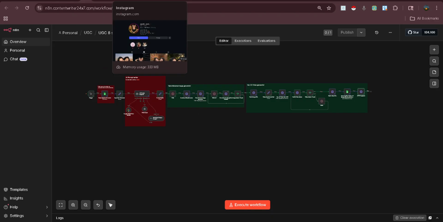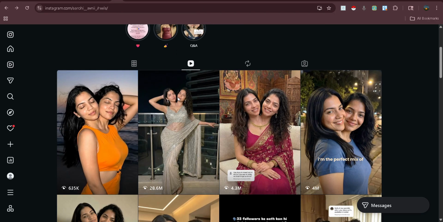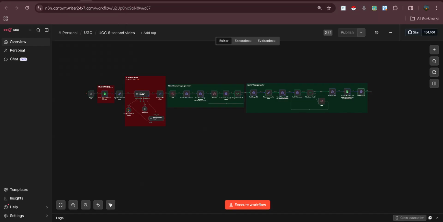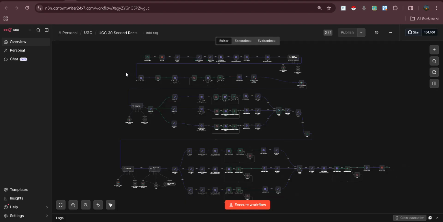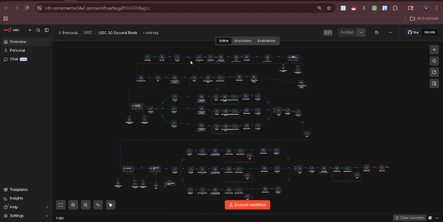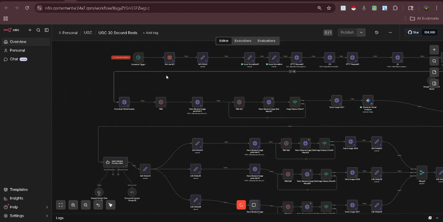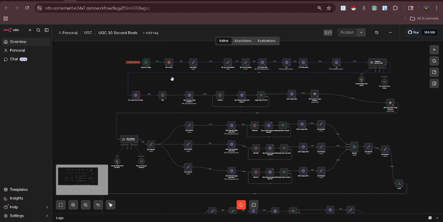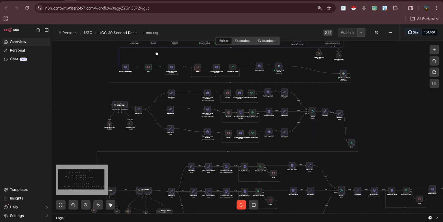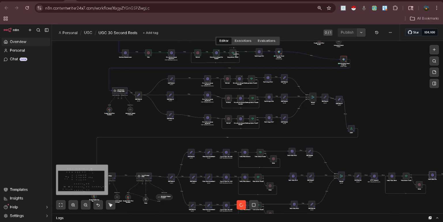And if you look at this channel, there is no long video available, and we have solved this problem. If you want to create long videos greater than 8 seconds, you can use this workflow. This workflow creates 24-second reels, and for that you just need to do the same thing and trigger your workflow. After that this workflow creates the entire reel for you, and the reel will be 24 seconds long.